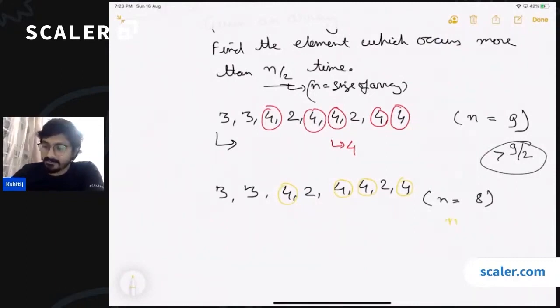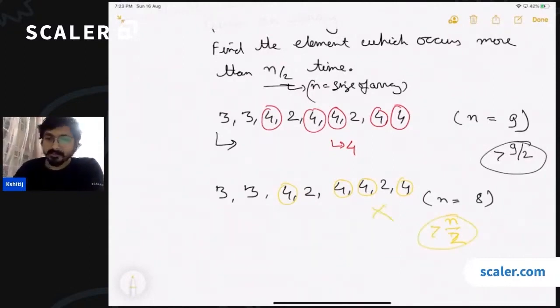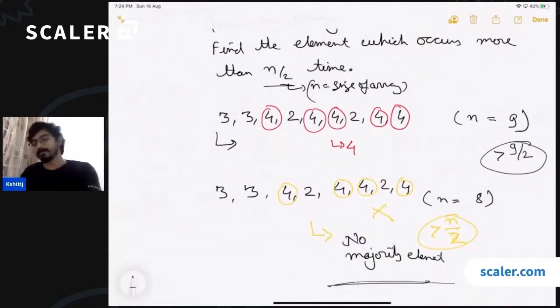But we need something which occurs more than n by 2 times. 4 is not more than 4. So in this case, we do not have any majority element. No majority element. So if there is a majority element, you have to return that element. If there is none, you can return none. This is the problem. Is the problem clear to everyone?